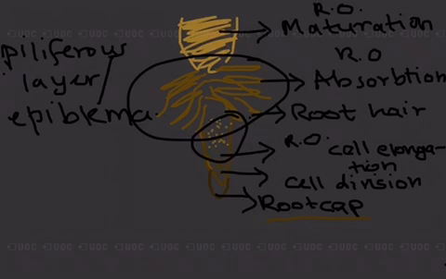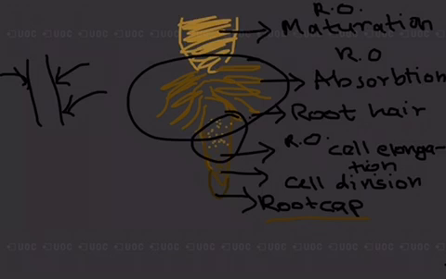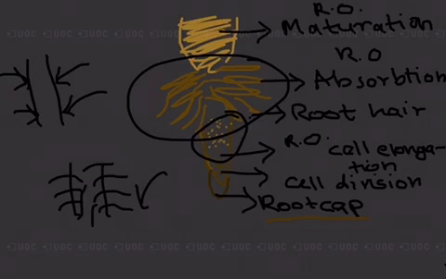Let me show you an example. Let us say we have this tube which is responsible for obtaining nutrients from the surrounding medium. And let us say we have another tube which has hairs and is responsible for obtaining nutrients.